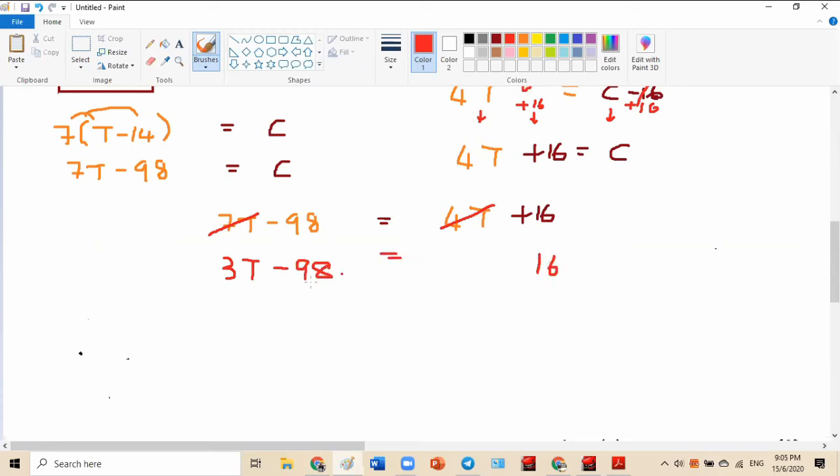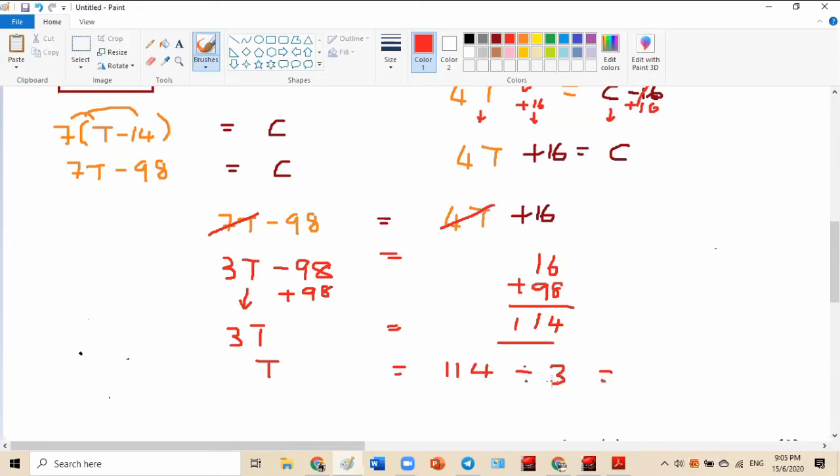So how to get rid of 98? Plus 98 here, plus 98 here. I already got the t. 3t is equal to how much? Come on, 3t is equal to how much? Quick, calculator. 114. Better that 114 can be divided by 3. Let me check again. 114 divided by 3. You can get a whole number, I'm happy. If you don't get a whole number, we are dead already. Yeah, you get 38.